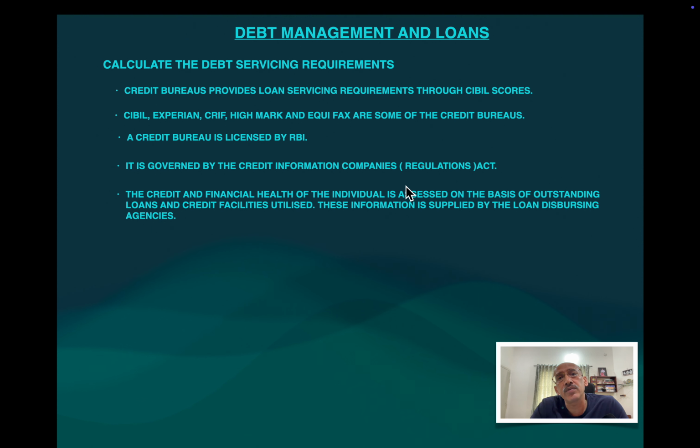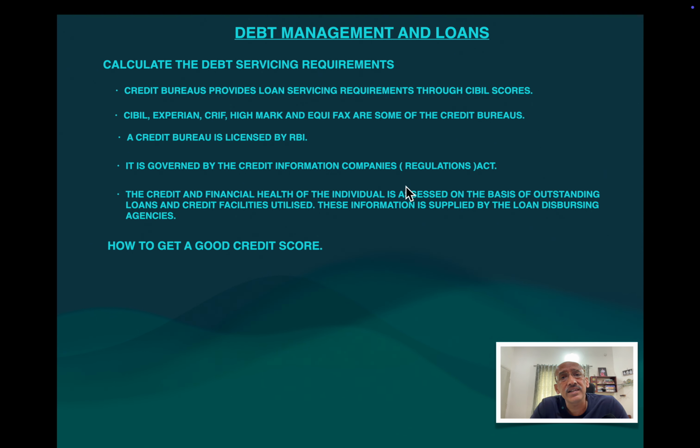Suppose you are eligible for a 50 lakh loan, based on your annual income, and a bank mandates that you can take a 50 lakh loan. Since your annual income is higher, you should not use all 50 lakhs, but you should use less than 50 lakh. That means your debt to income ratio should be low, which I have explained in the second slide.